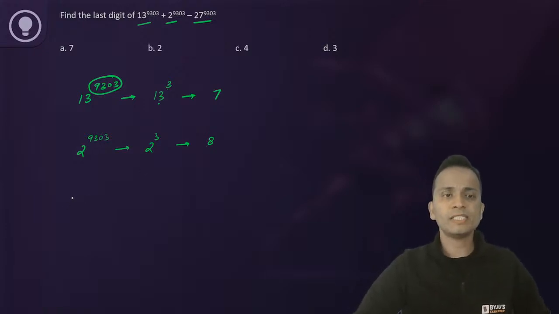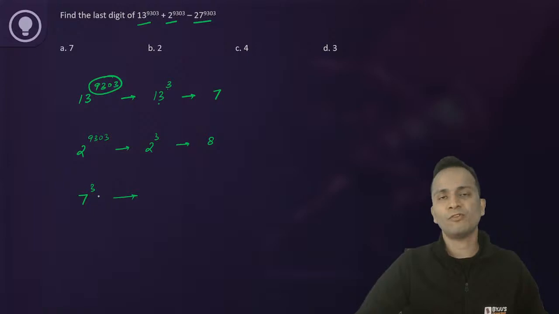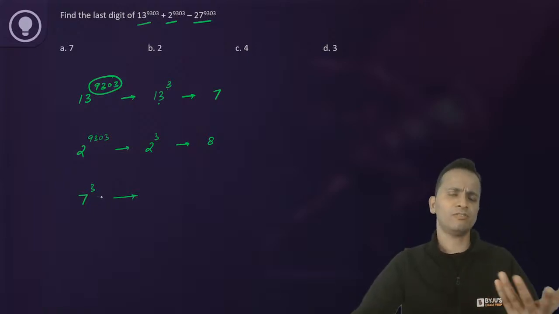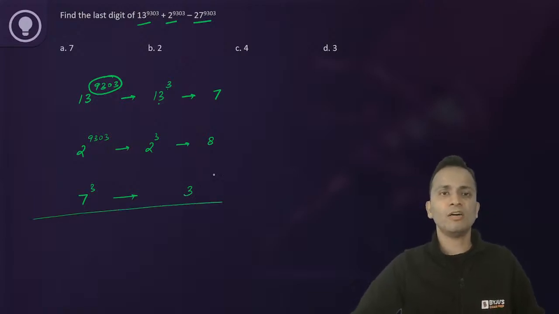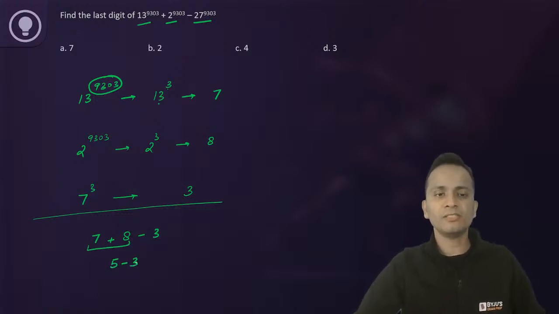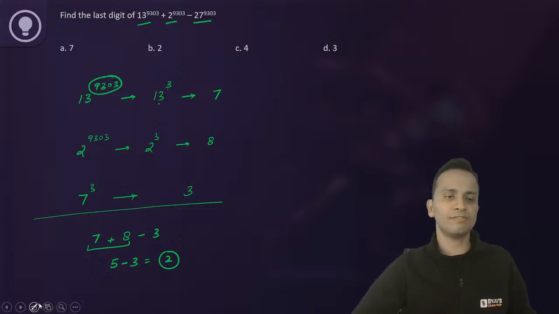In the last case, 27 raised to the power 9303, it will again become 7 raised to the power 3. Okay, so 7 into 7, 49. 49 into 7 is 343. So 3 is the unit digit in this case. Okay, now for the entire number, I can write the unit digit as first unit digit plus 8 minus 3. So 7 and 8, the unit digit will come out to be 5. And then minus 3, the unit digit looks like 2. Okay, and yes, a lot of you have given 2 as the final answer.